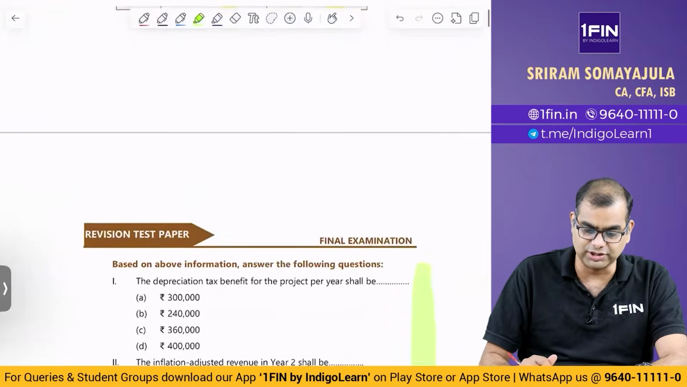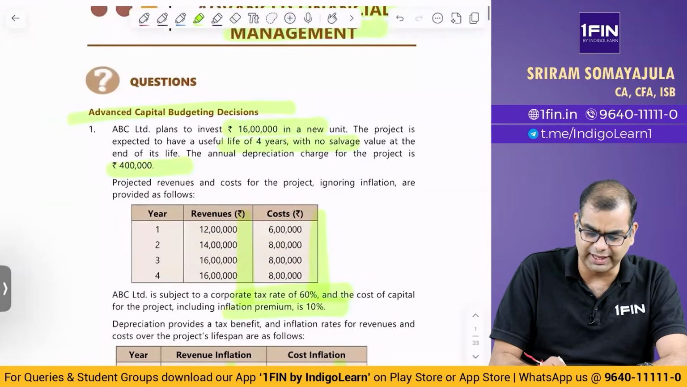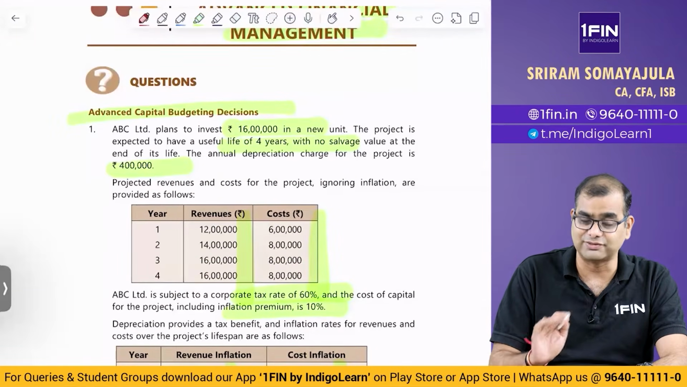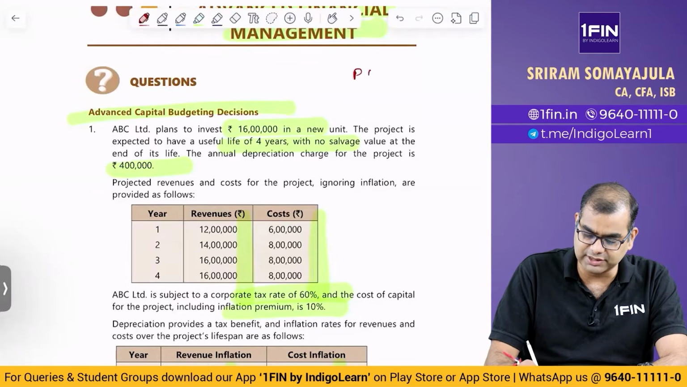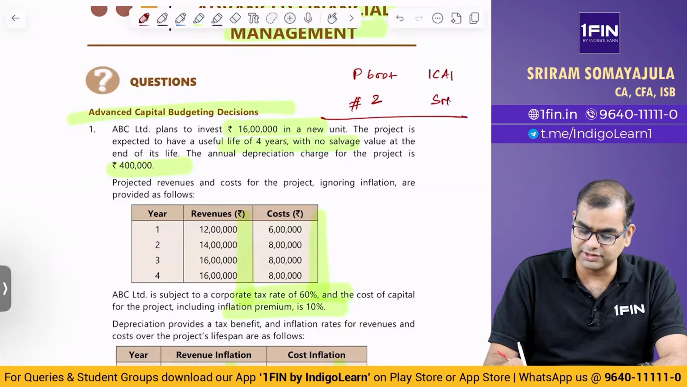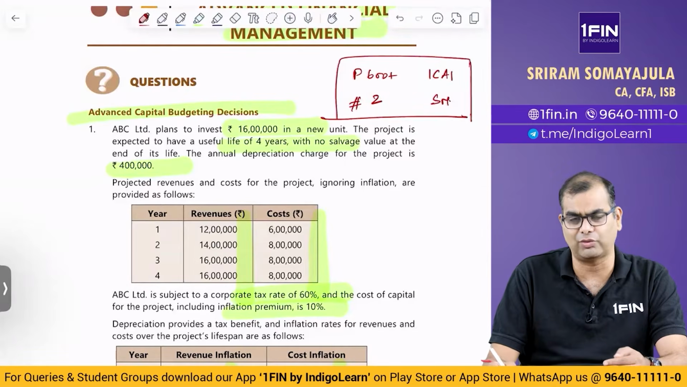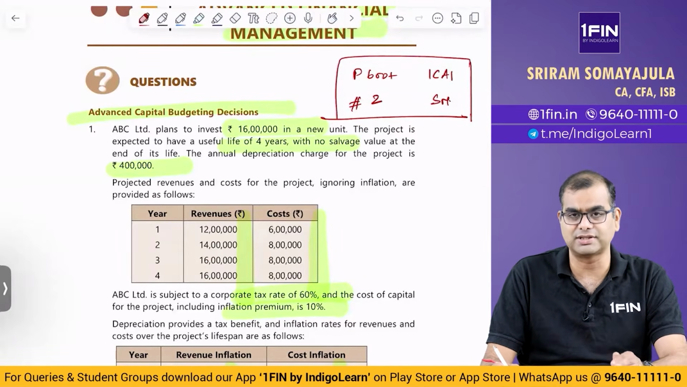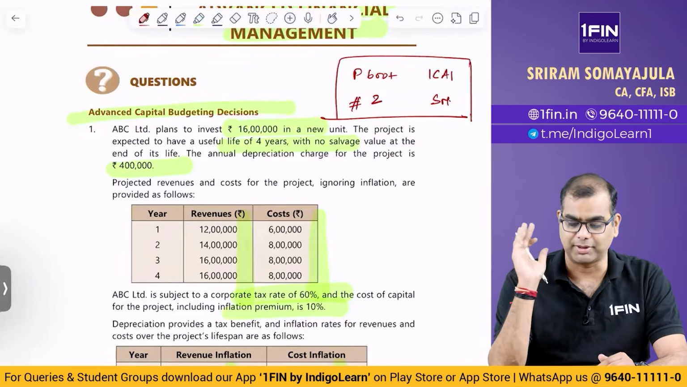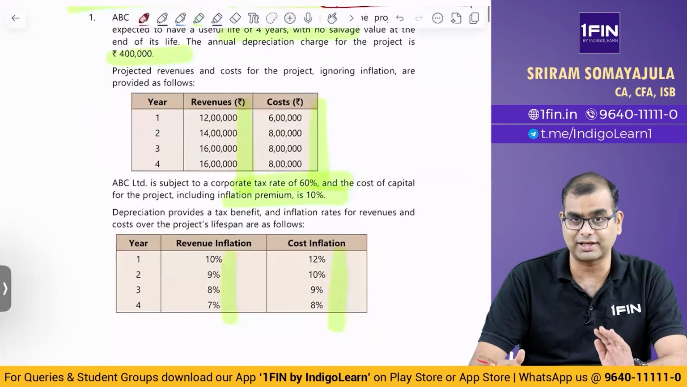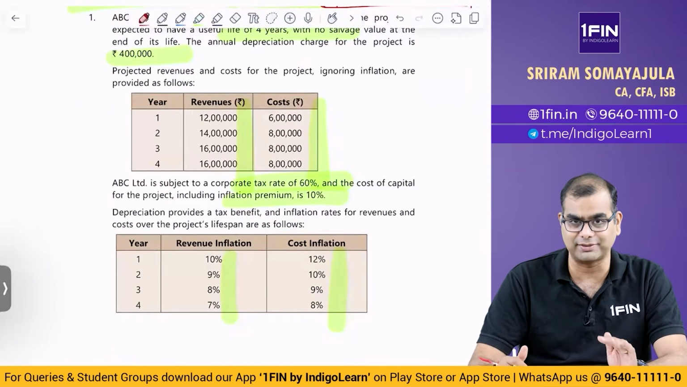Now this question is straight from the study material and what we have solved in class also, which is why I'm not actually going to solve it. This is P600 plus the question number 2, and ICAI SM. This is very clearly there in our material, what I've solved in classes, as well as what is there in the ICAI study material. So there is nothing great or new that has come up, so I'm not going to spend time on this. There are questions on which I'm going to spend time.